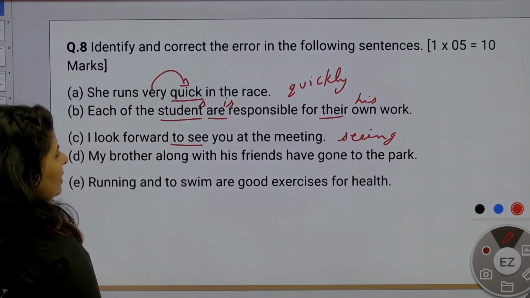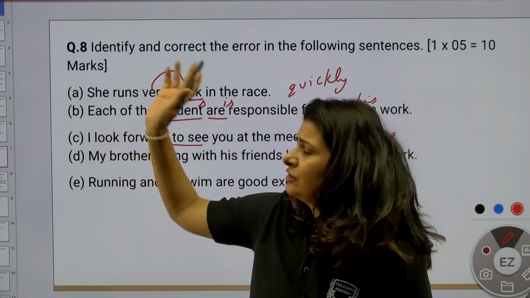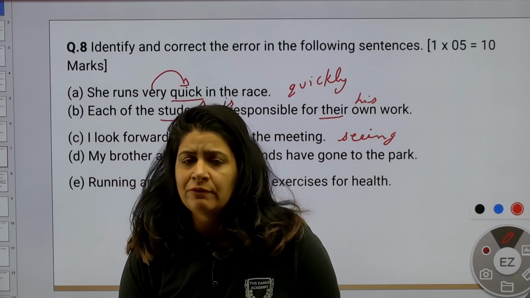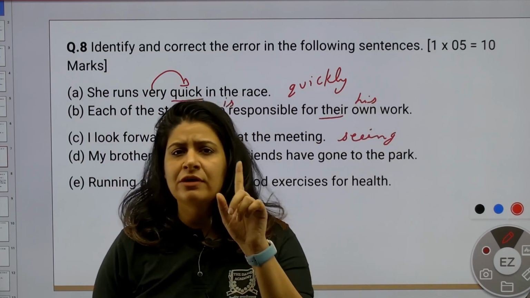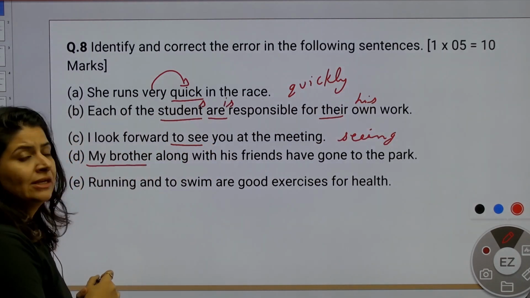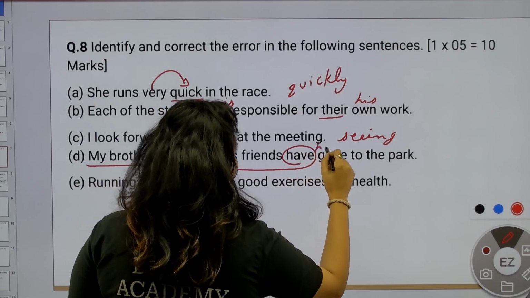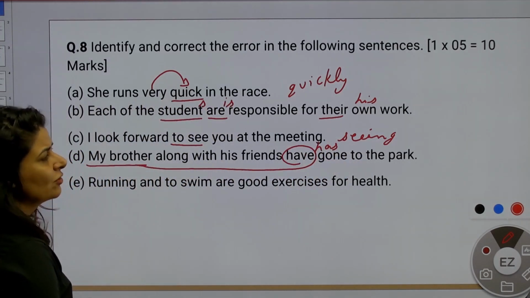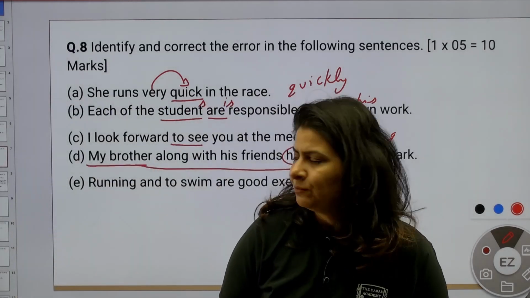D. My brother along with... Okay, so many questions came from subject verb agreement. Each one comes from subject verb agreement. Now, along with. So what is the rule of along with? Together with, along with: the verb agrees with the first mentioned subject. So my first mentioned subject is singular. So with singular, what do I have to use? It will be has. My brother along with his friends has gone to the park. That is the correct sentence now.